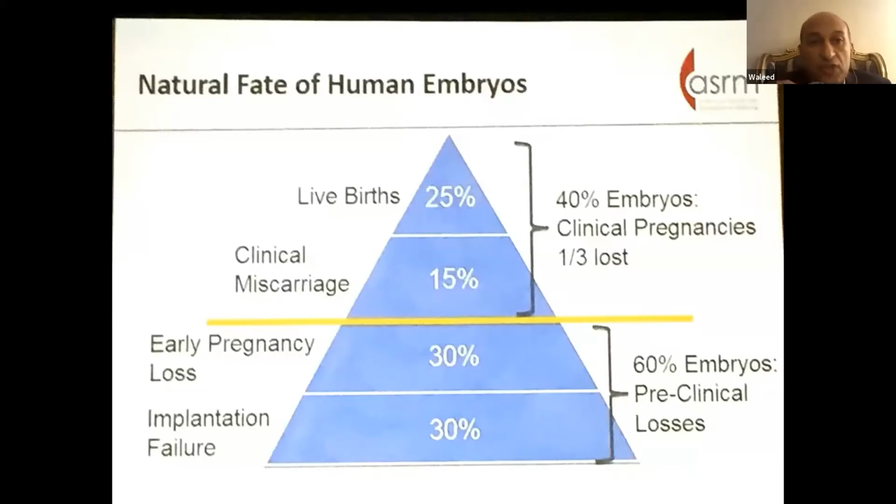At first, we showed the natural fate of the human embryos. Actually, what about the fate of the embryos that will be put intrauterine during the ART cycle or IVF cycle? 25% will go for live birth rate, and 15% will start clinical pregnancy but will end by clinical miscarriage. So 40% will cause clinical pregnancies, but another 60% will not get clinical pregnancy, 30% of them with early pregnancy loss, and 30% unfortunately with implantation failure.